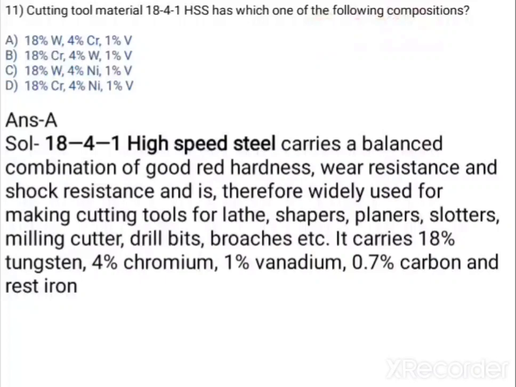So option A is really directly showing that 18% is tungsten, 4% is chromium, and 1% is vanadium. So option A is correct. No need to check the remaining options. And if you see the solution, what they have given, it carries 18% of tungsten, 4% of chromium, 1% of vanadium, and 0.7% of carbon and rest iron. Okay, so that is also important. So option A is correct.